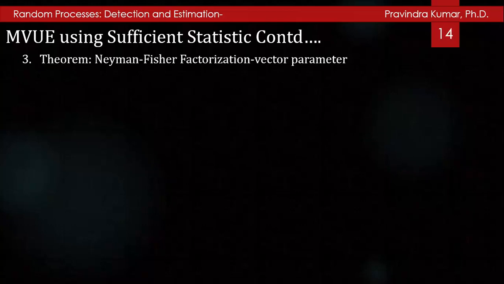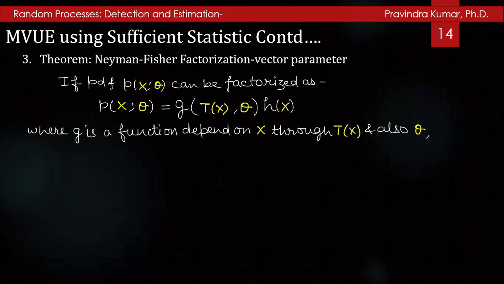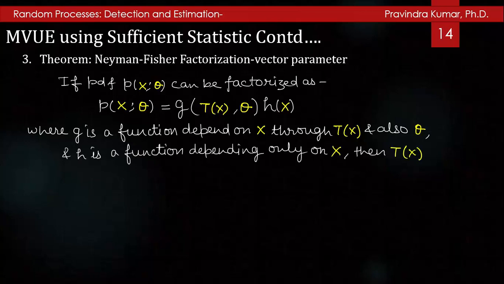Now we will consider the Neyman-Fisher factorization theorem in the vector parameter form. If the PDF p(x; theta) can be factorized as p(x; theta) equal to g(T(x), theta) h(x), where g is a function depending on x only through T(x) and also on theta, and h is a function depending only on x, then T(x) is a sufficient statistic for theta.